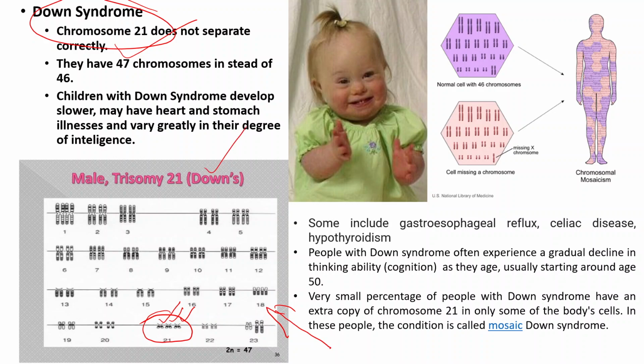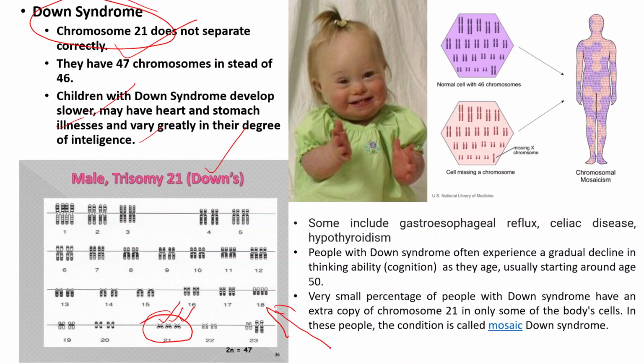This kind of disorder can be seen in various areas of the world. It includes children with slower mental development, and they might show heart and stomach illnesses along with varying degrees of intelligence.